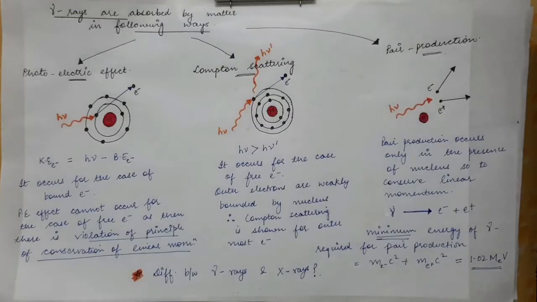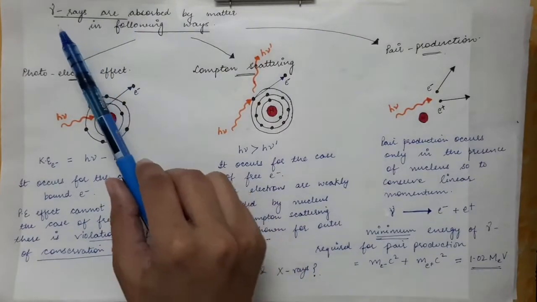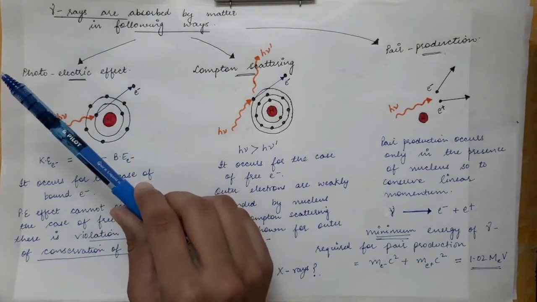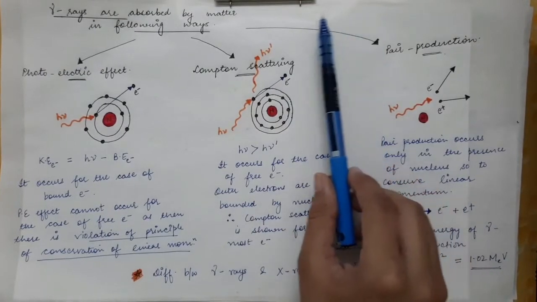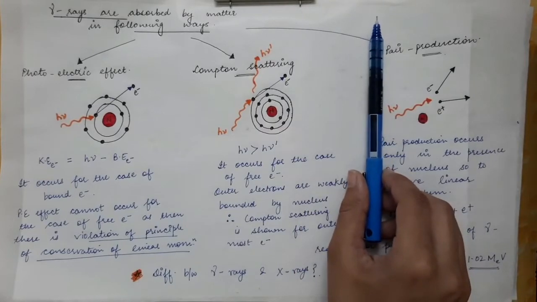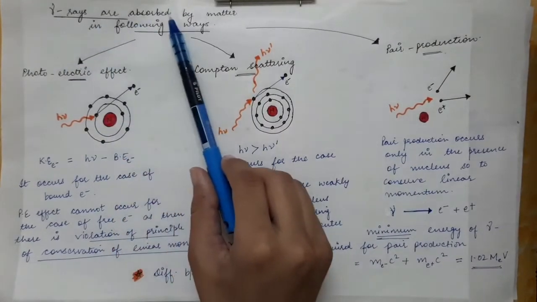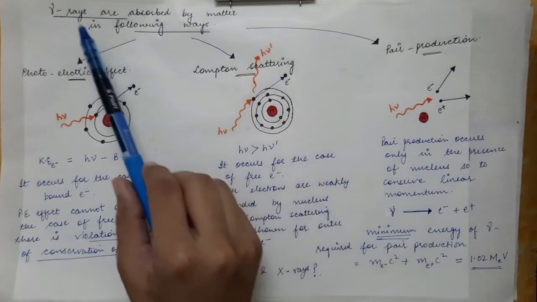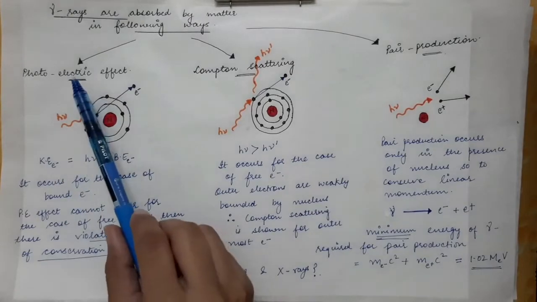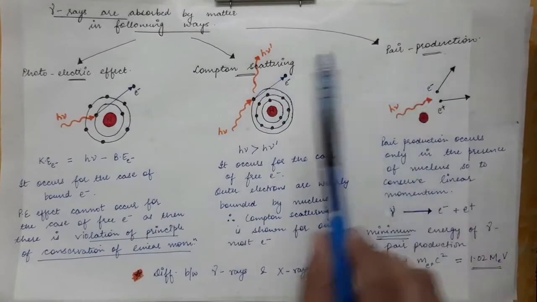The next small topic is how gamma rays interact with the medium. Gamma rays do not interact in the way alpha particles or beta particles do. If an alpha particle or beta particle is traveling in the medium, it will directly collide with the atoms of the medium and pass on its energy. Whereas gamma rays are absorbed by matter in three main ways: first is the photoelectric effect, second is Compton scattering, and last one is pair production.